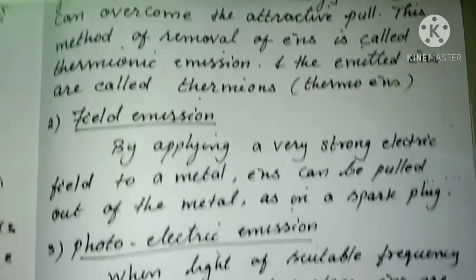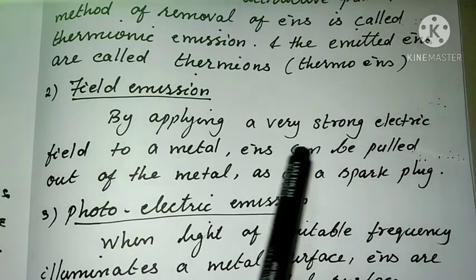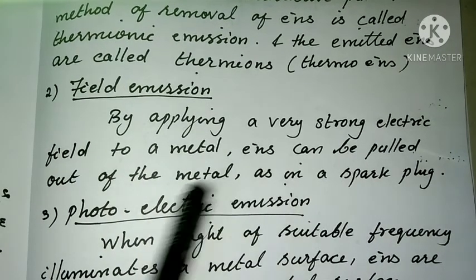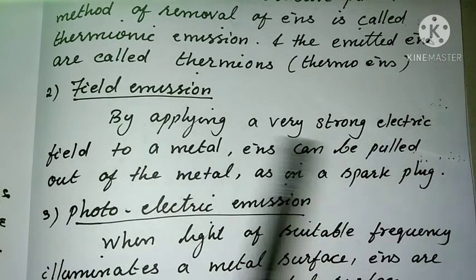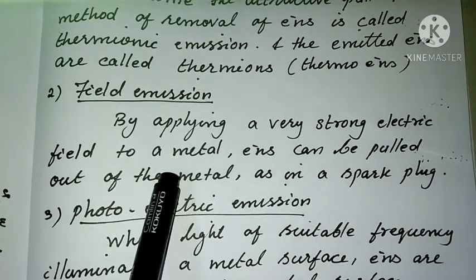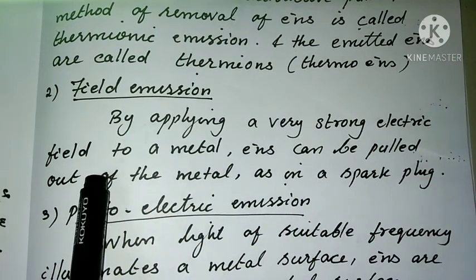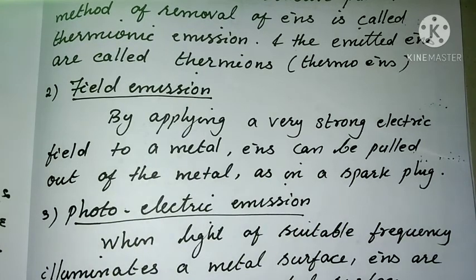So this is the first method to give energy to the free electrons of the metal surface. The second one is field emission. By applying a very strong electric field to a metal, electrons can be pulled out of the metal, like in a spark plug. Because of that strong electric field, the electrons are pulled out of the metal. That is field emission.